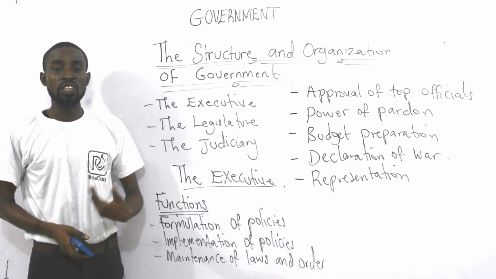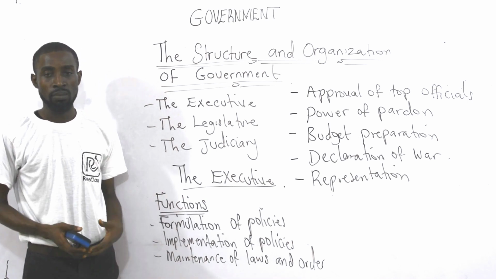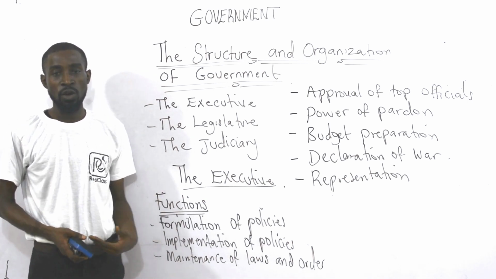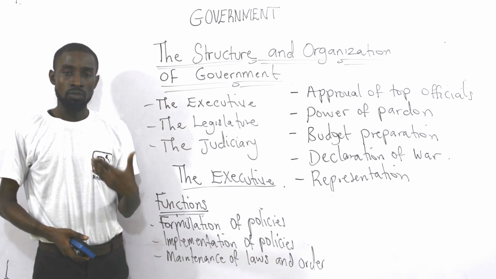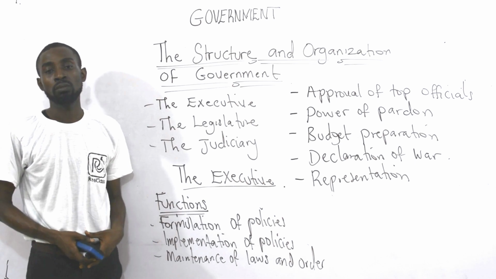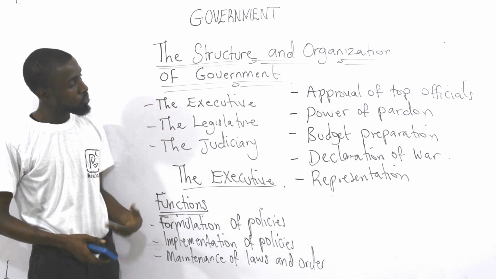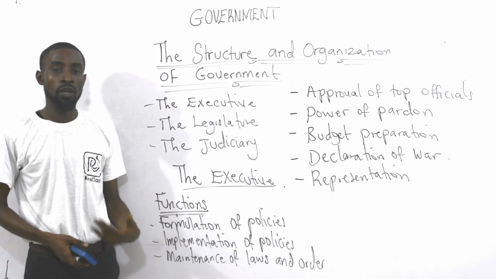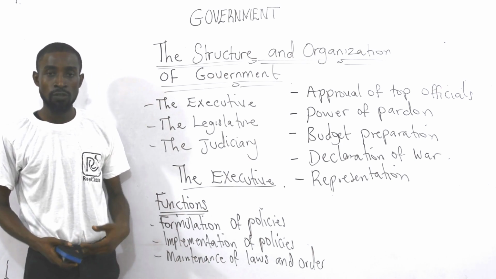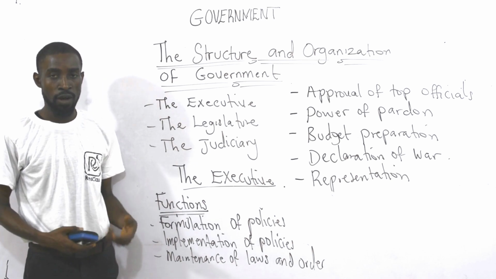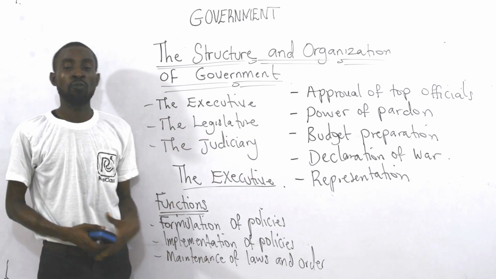Now, we talk about budget preparation. It is the duty of the executive organ to prepare the budget. Like the 2024 budget, for example, is prepared by the president, a member of the executive, and submitted to the National Assembly for ratification, or for approval. And when you talk about budget, it talks about annual spendings of the government. It is prepared by the executive and submitted to the legislature for approval.